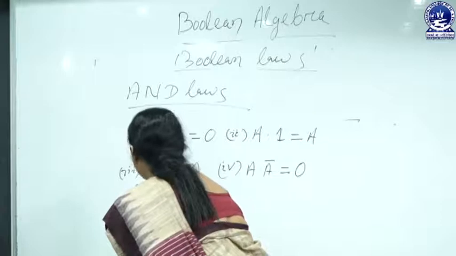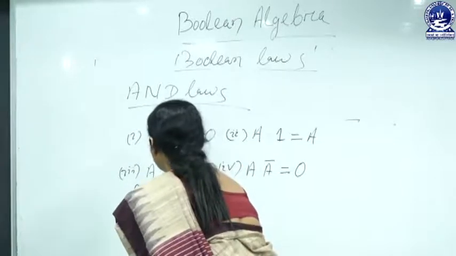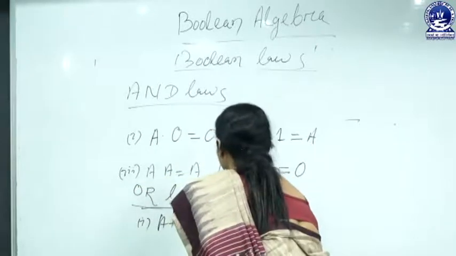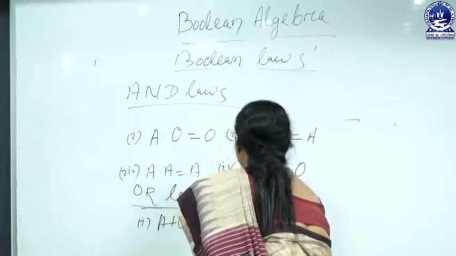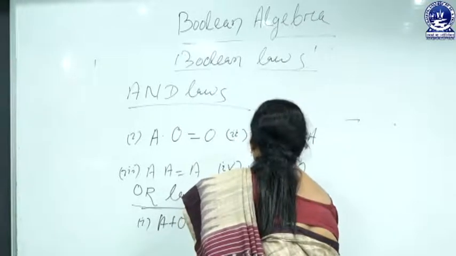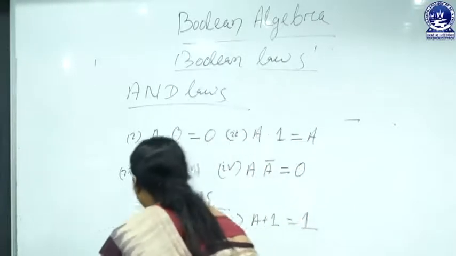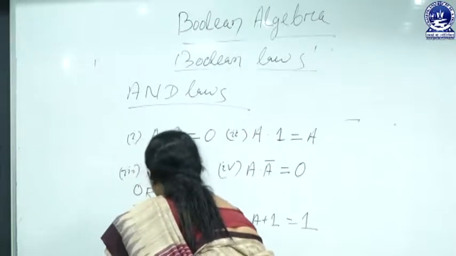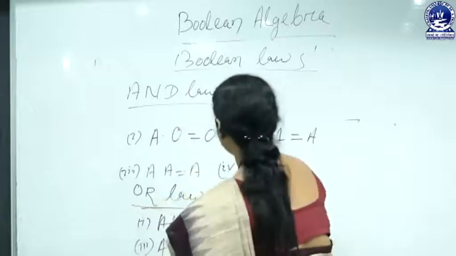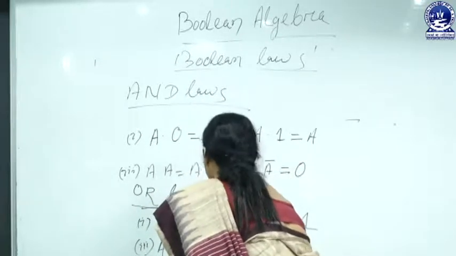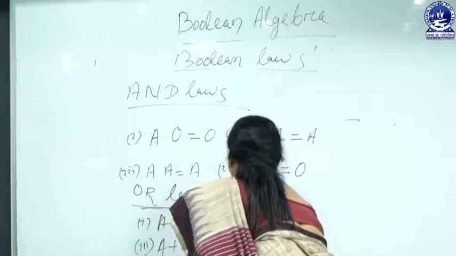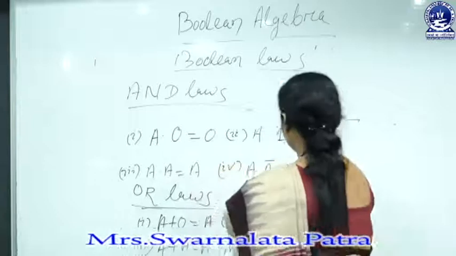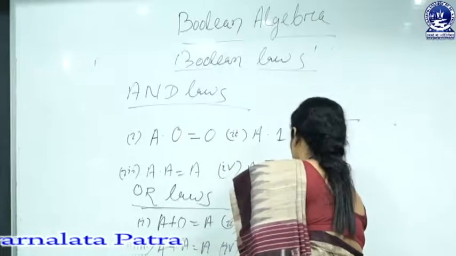Examples of OR laws are A plus 0 equals A, A plus 1 equals 1, A plus A equals A, and A plus A bar equals 1.